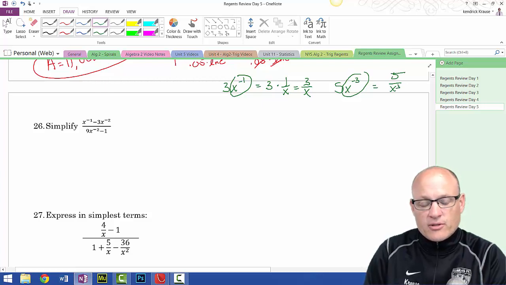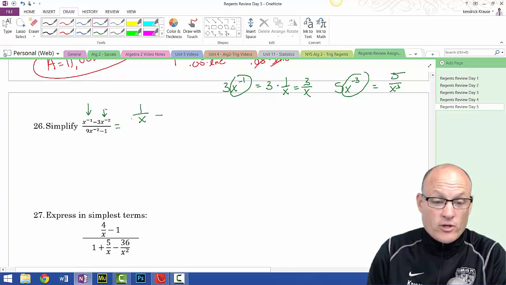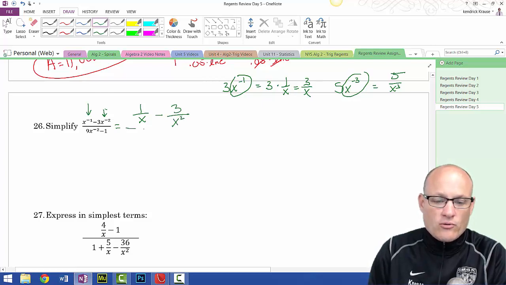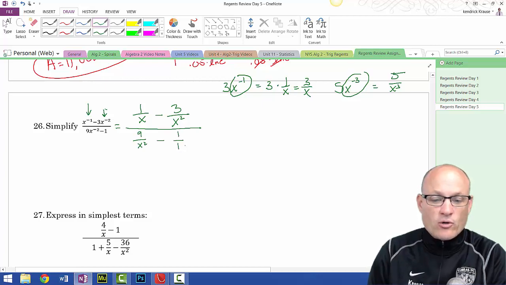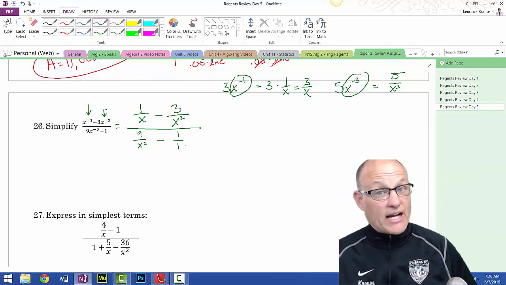And that's a hard part for some kids to realize, because when I look at this problem right here, this thing becomes a fraction, 1 over x minus. Now, the x to the negative 2 is the fraction. That's 1 over x squared, but the 3 stays in the numerator, so it becomes 3 over x squared, all over 9 over x squared minus, and I'm going to make this a fraction, 1 over 1. So the first part of that problem was, you had to make that into a complex fraction.